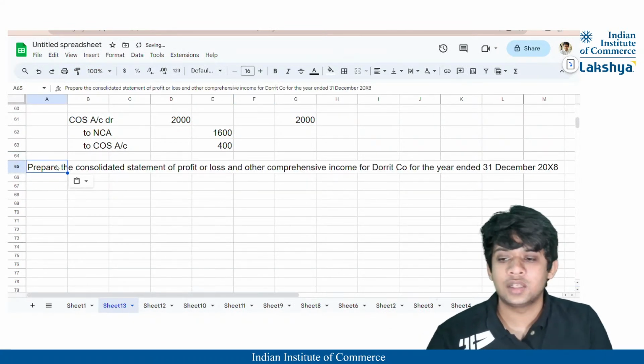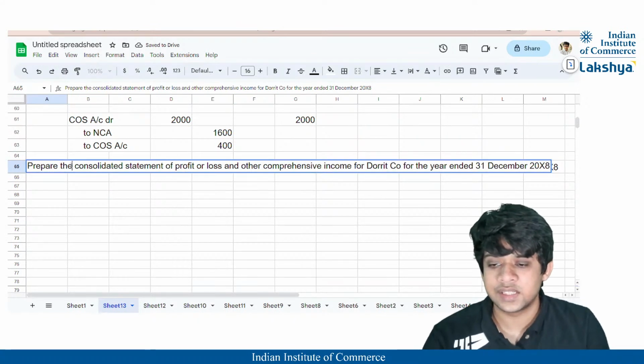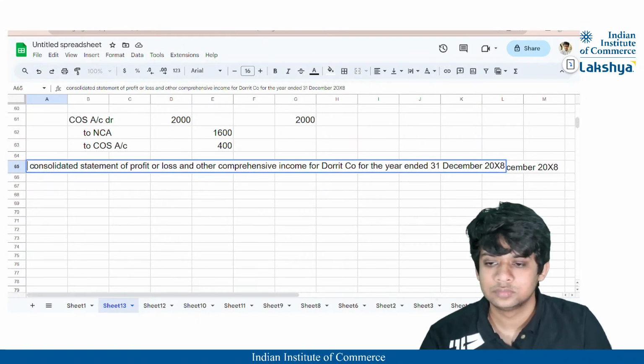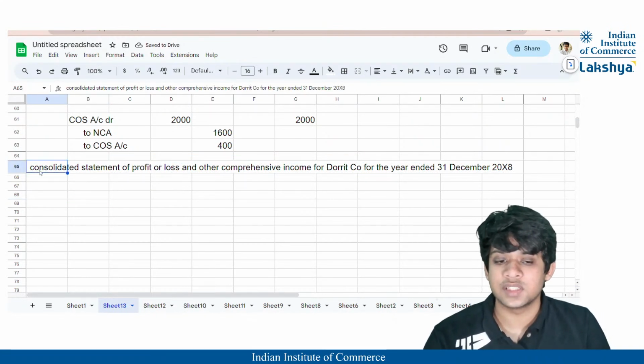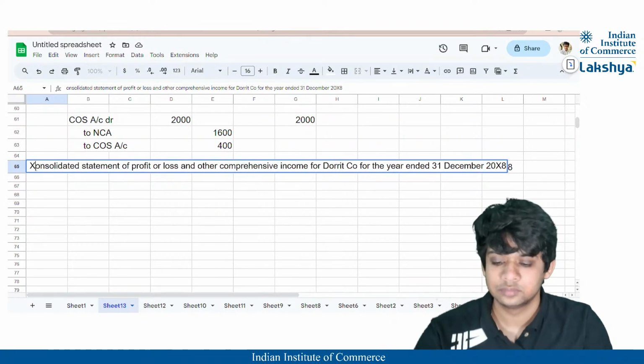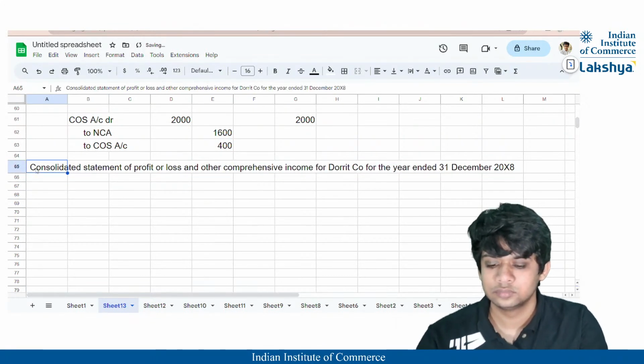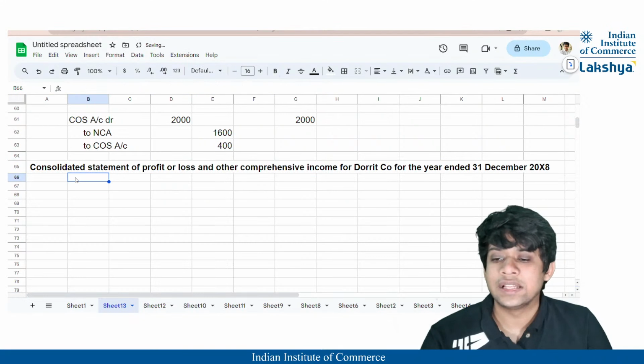So we are preparing the consolidated statement of profit or loss for Dorrit Company for the year ended 31st December 2008. So let's get started.